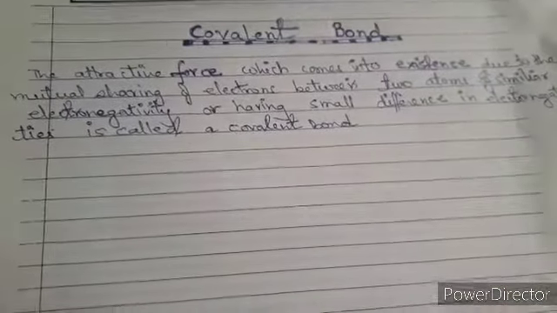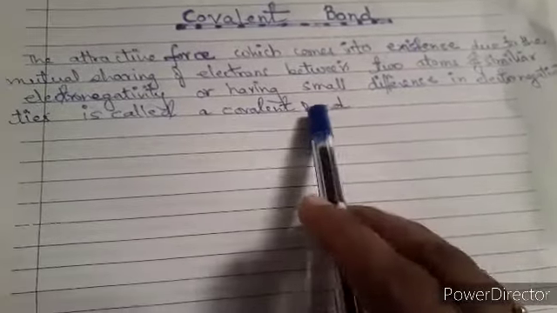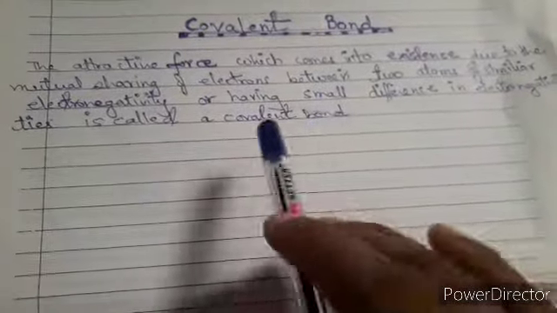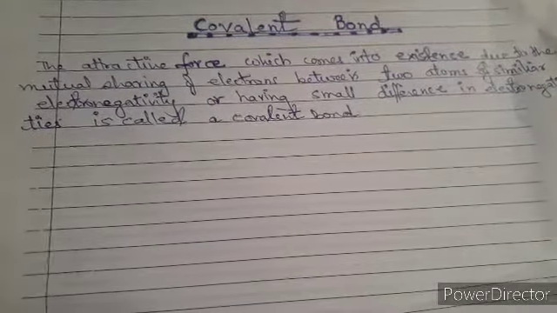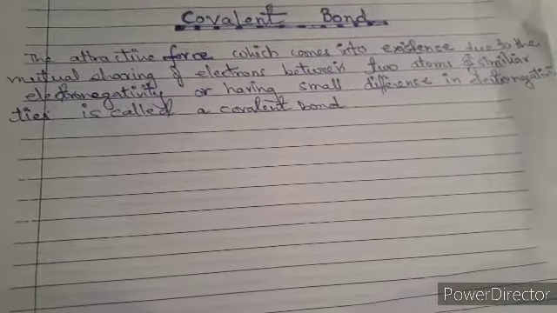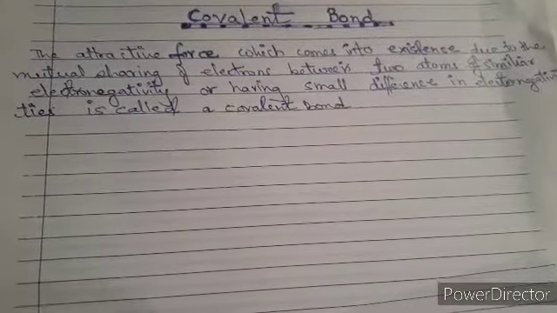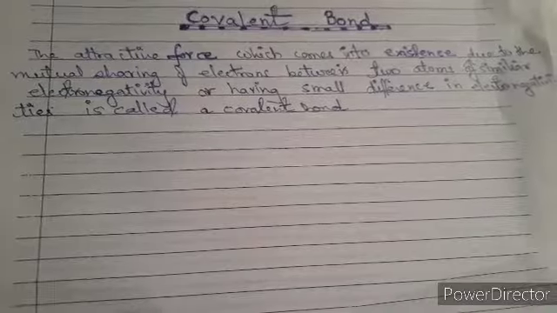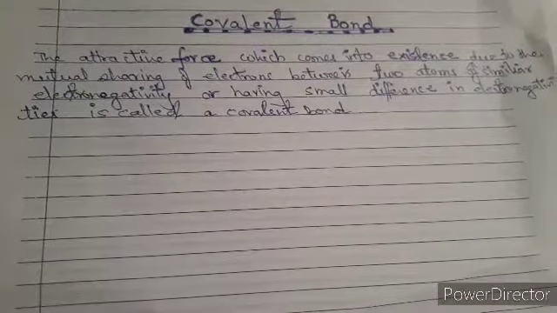Now we'll study about covalent bonds, which is also known as molecular bond. You know that. So this particular covalent bond, I have written the definition. This is the attractive force which comes into existence due to the mutual sharing of electrons between the two atoms of similar electronegativity or having small difference in the electronegativity. So that is known as your covalent bond.